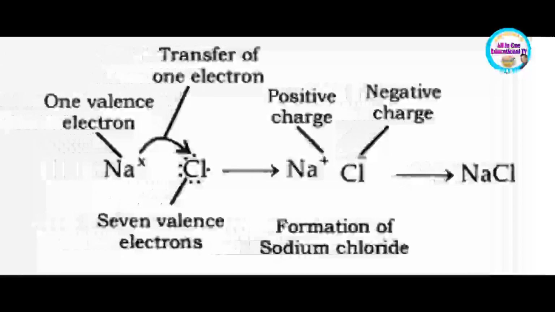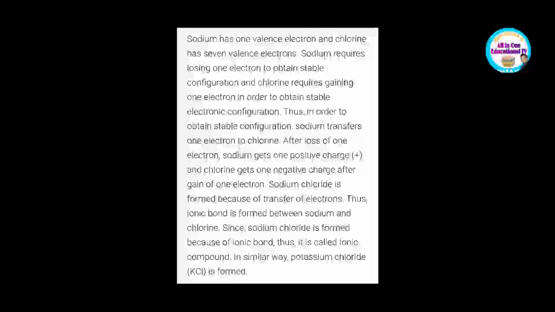Here is the diagram of one valence electron present in sodium and 7 valence electrons present in chlorine. So sodium loses one electron and chlorine gains one electron to complete formation of sodium chloride.